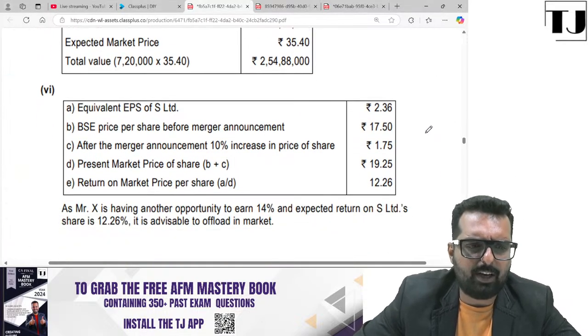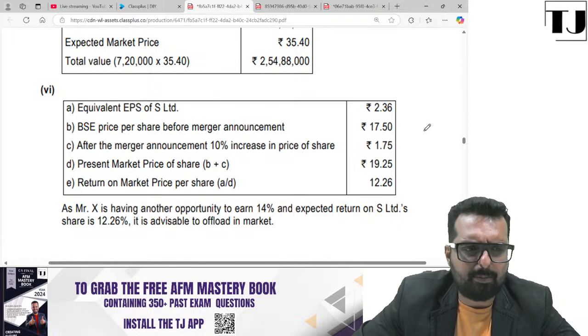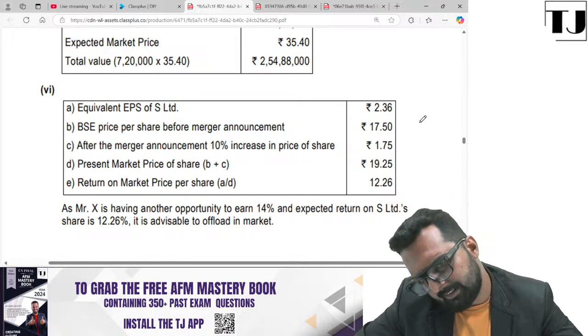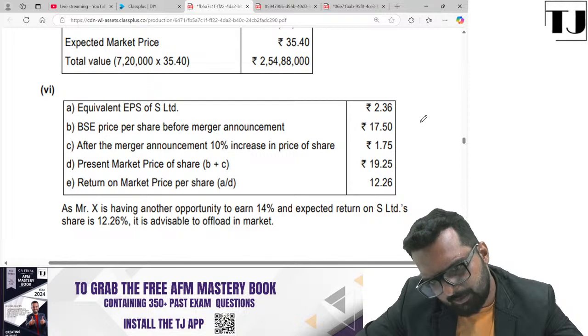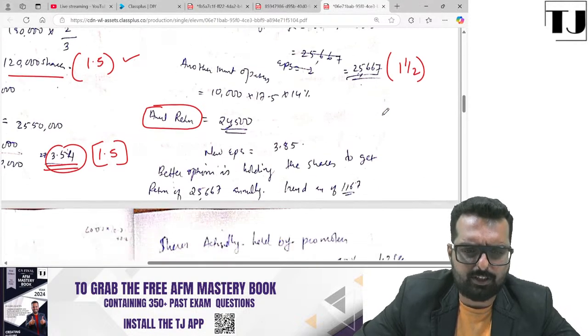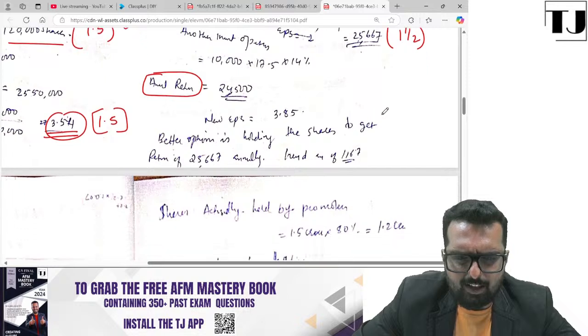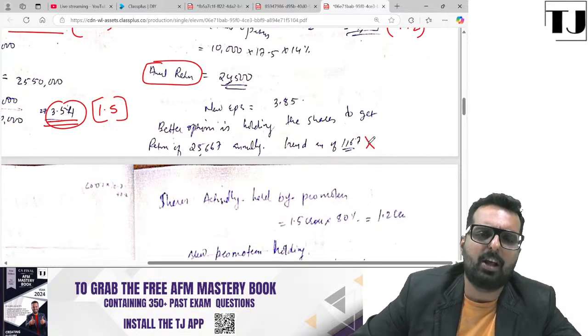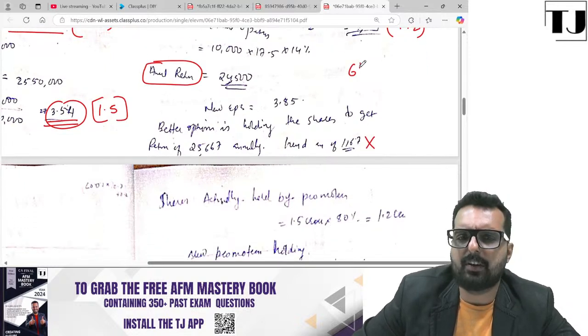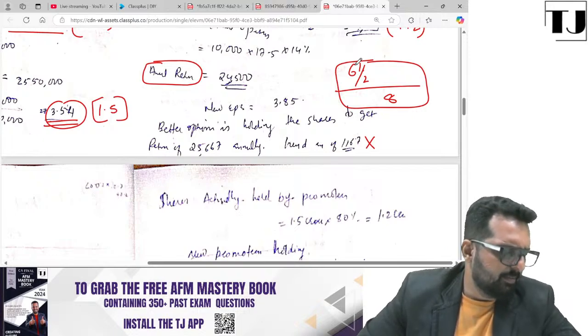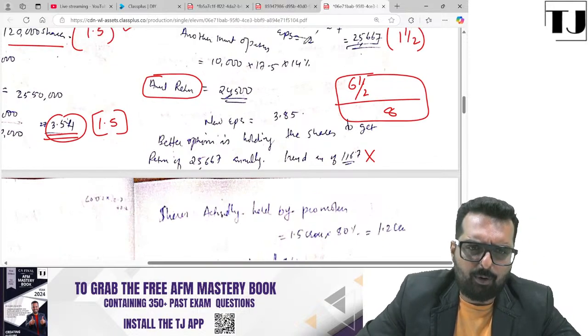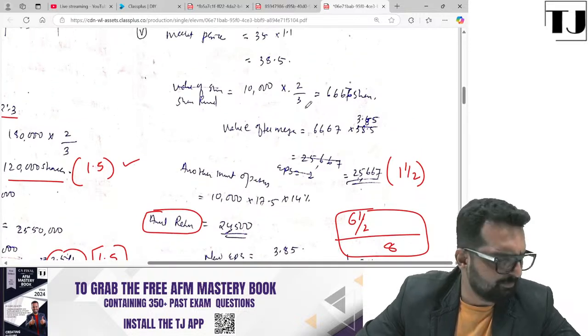Last one is what? Equivalent EPS, BSE price. After announcement, the price goes up. So you get a new market price, A divided by D. So I think you get 12.26%. She's got the answer as 11.67, no marks for this one. So in this question, out of 8 marks, she will get 6.5 out of 8 marks. Are you all clear with this part now? Yes. Gansham, what will be 1.33? I'm sorry, I didn't follow that part.